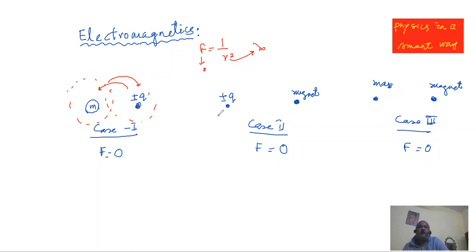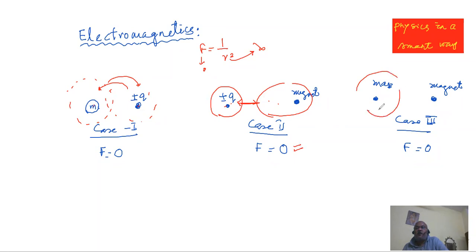In case 2, the charge has got its own electric field and magnet has got its magnetic field. Even if their fields are overlapping or intersecting, they are two different fields. This is electric, that is magnetic, so the force of interaction will be zero. The third case is similar.